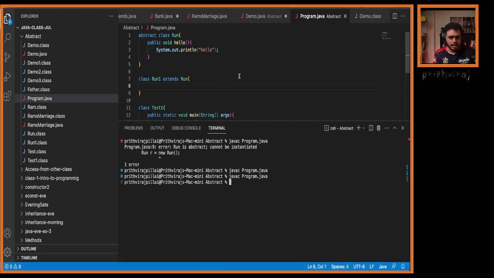Got it or not? Don't worry, I will show it in the next class completely. Now whenever I'm extending here, am I bound with any contract? Yes. What is the contract? I have to override all abstract methods. Now are there any abstract methods here? No abstract methods. Hence here we can override.